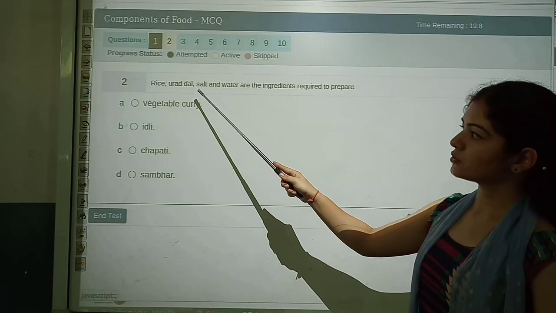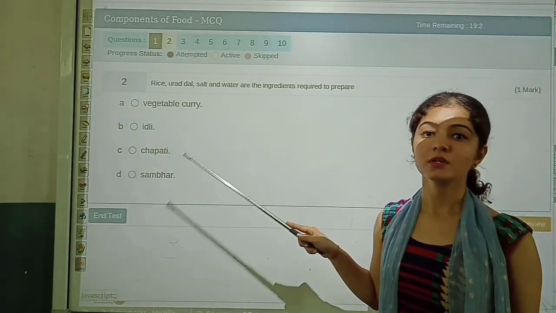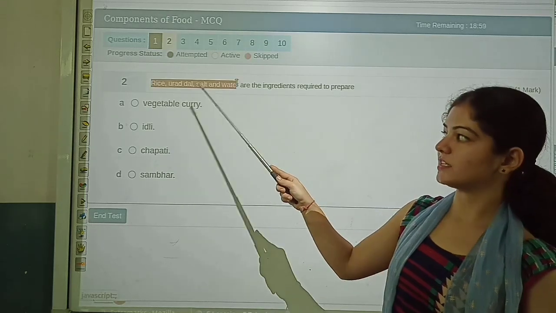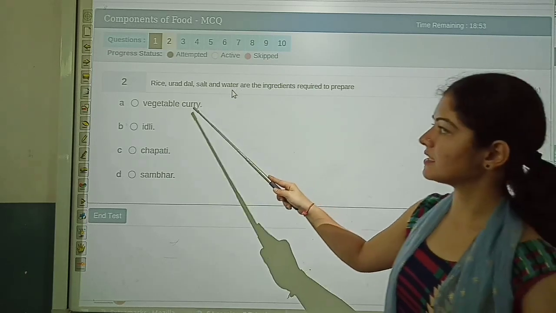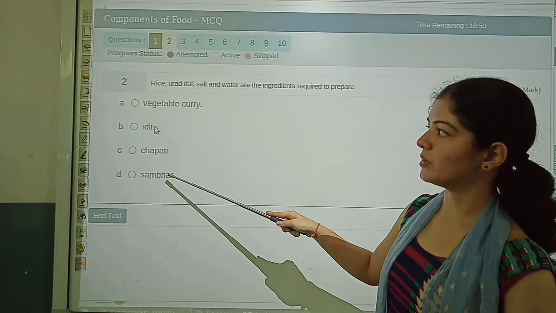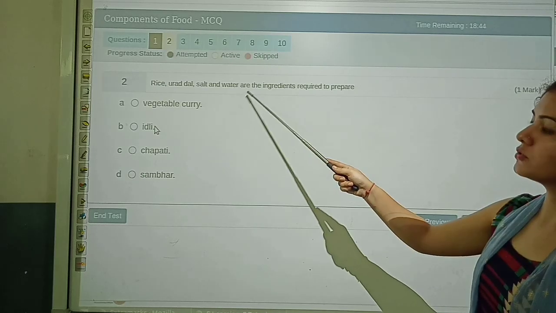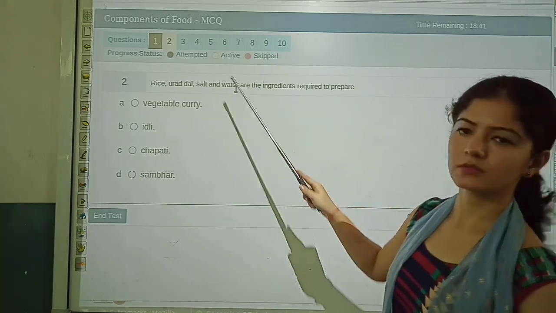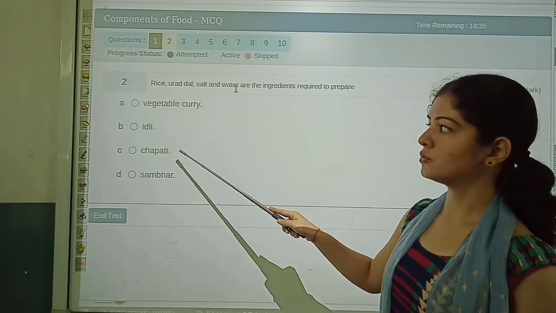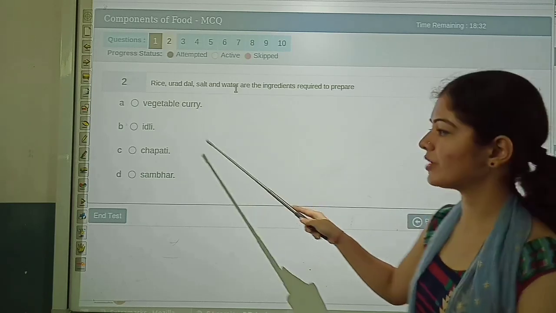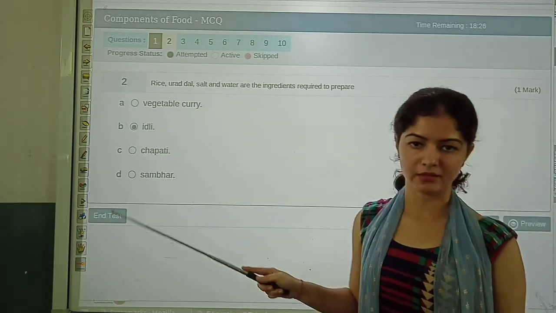Next one is, rice, urad dal, salt and water are the ingredients required to prepare. So out of these food items, which food item is made using these ingredients? So let's see the options: vegetable curry, idli, chapati and sambar. Vegetable curry is not the correct answer. Idli, yes, idli can be the answer. Chapati, no, urad dal and salt are not needed for chapati. Sambar is also not made using these food items. So the correct answer is idli.